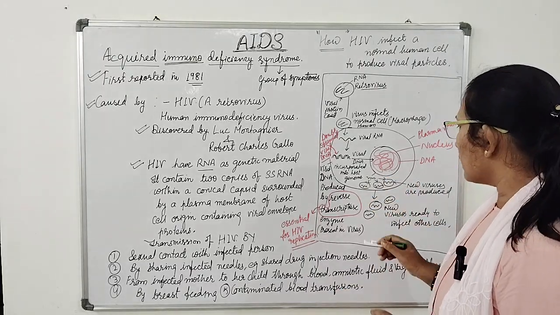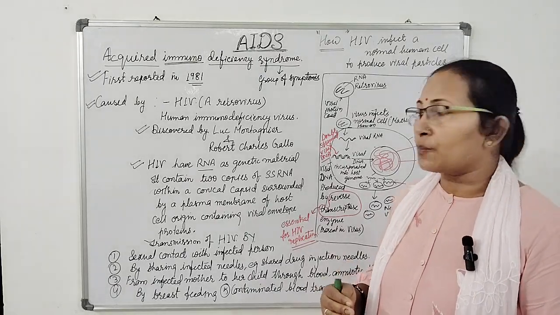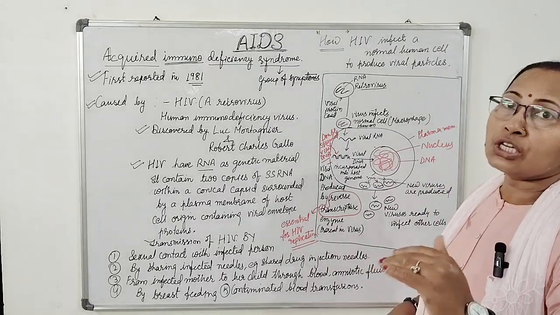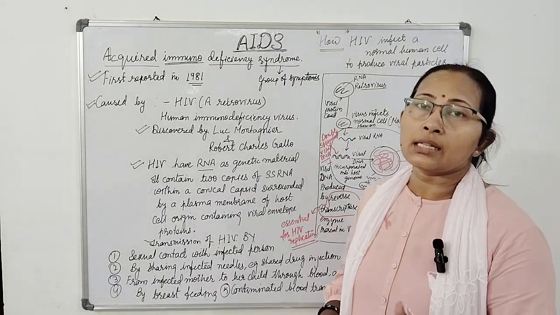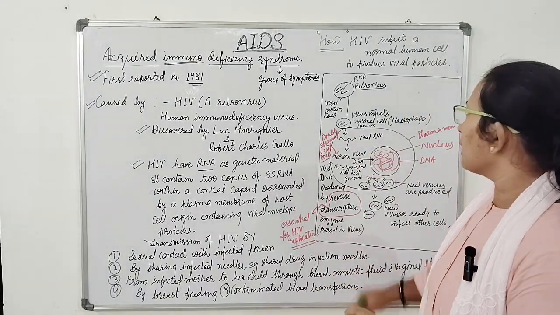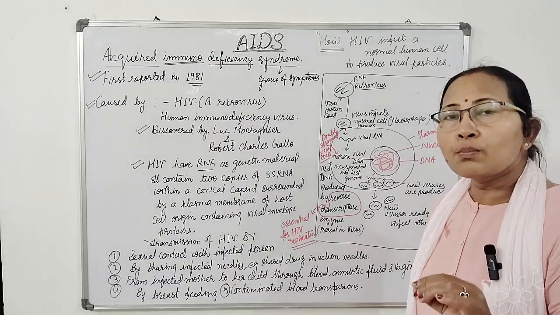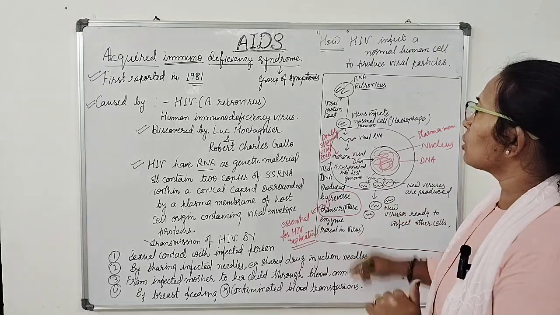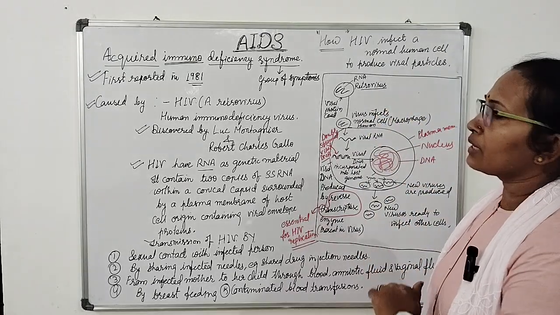This viral RNA makes multiple copies and develops into new viruses, and these viruses are ready to infect the normal healthy cell. This normal human cell is mainly the macrophages of the human blood cells. So this is how HIV infects the normal human cell.